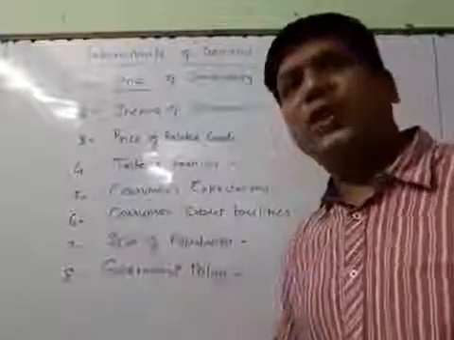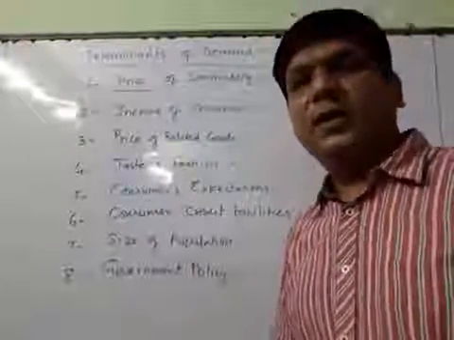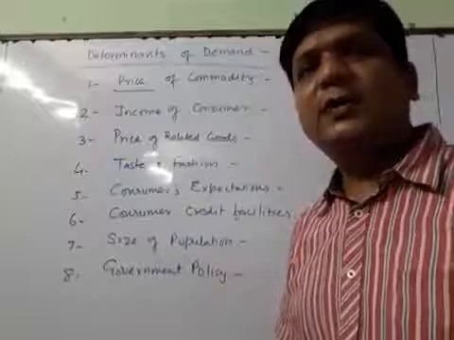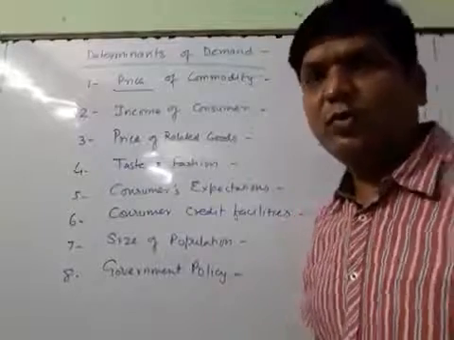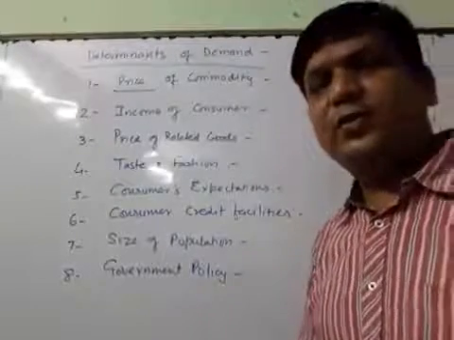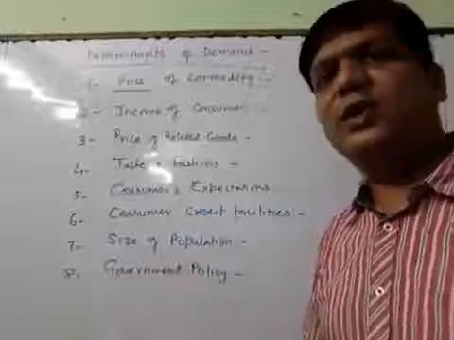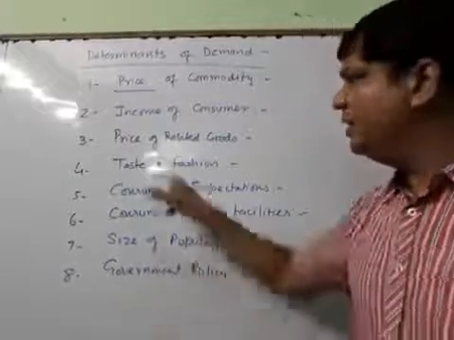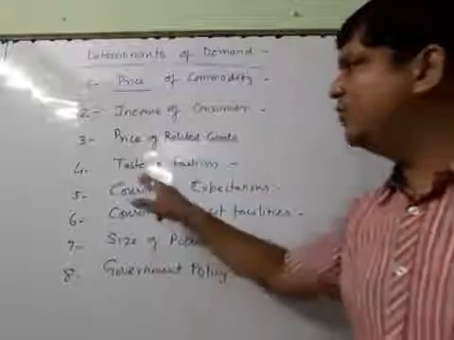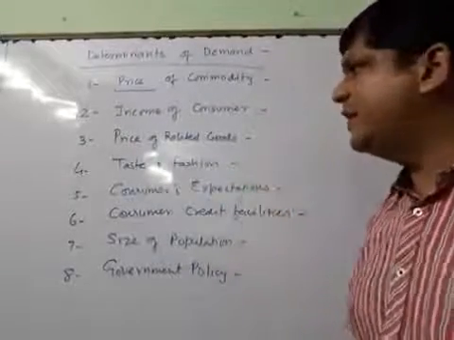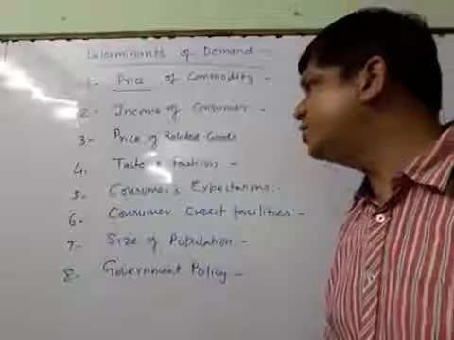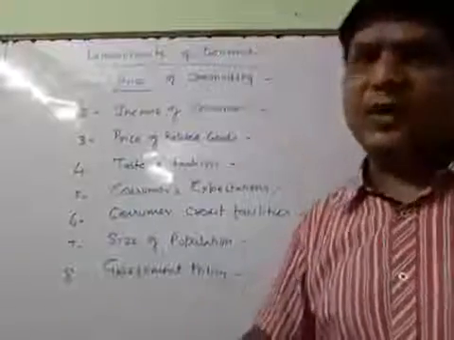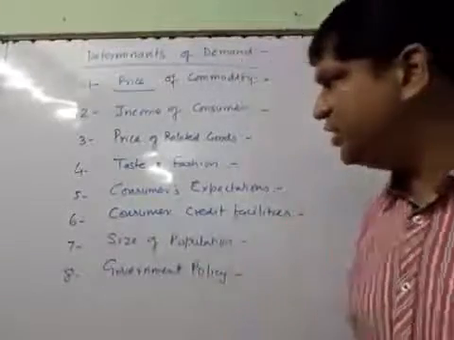Price of related goods. Children, I told you related goods are of two kinds: substitute goods and complementary goods. So when the price of related goods changes, the demand for the other related good also changes. Taste and fashion: this was also one of the most important determinants, because as the taste of the consumer or the fashion of the society changes, the demand for the current products also changes.